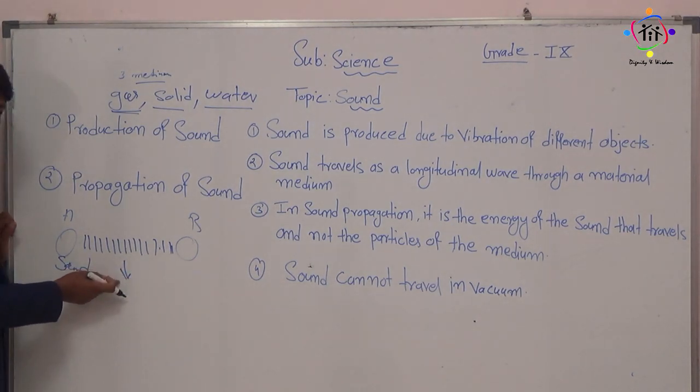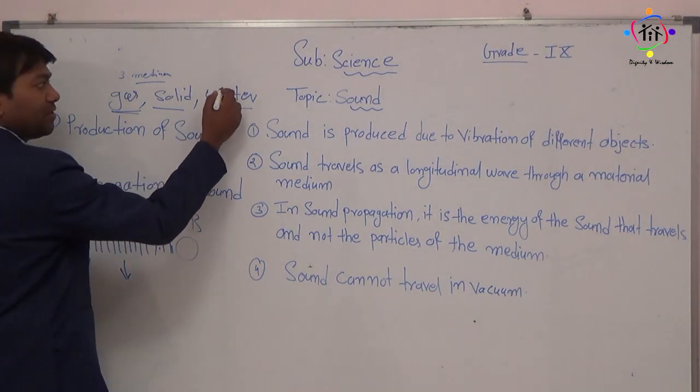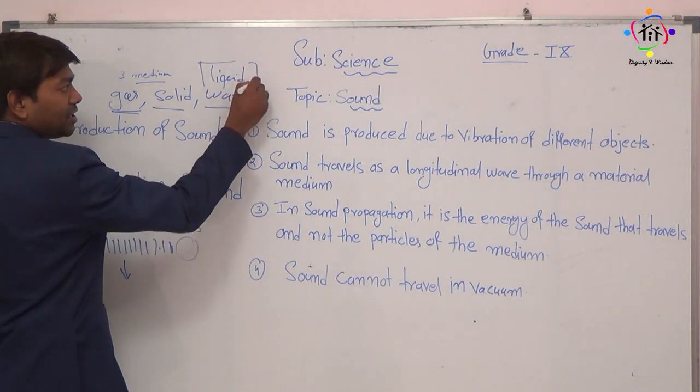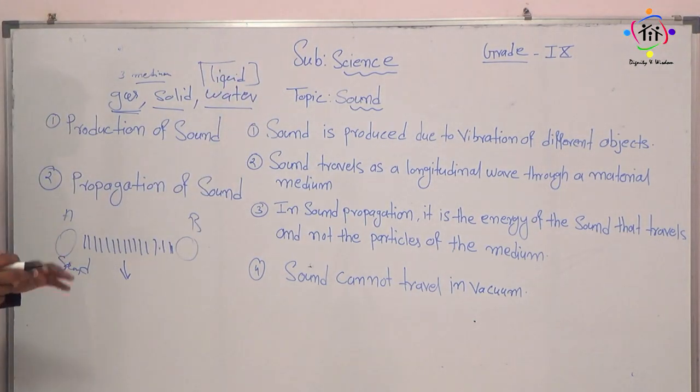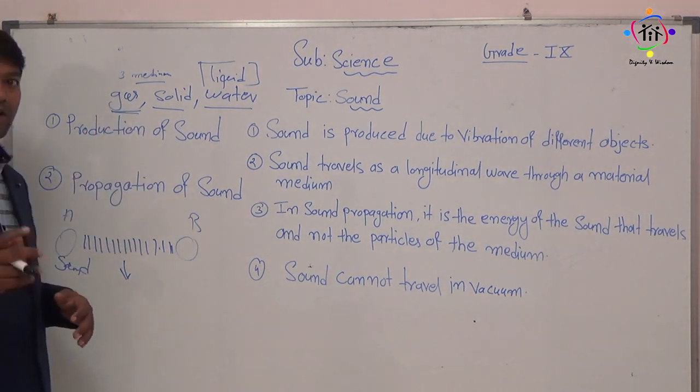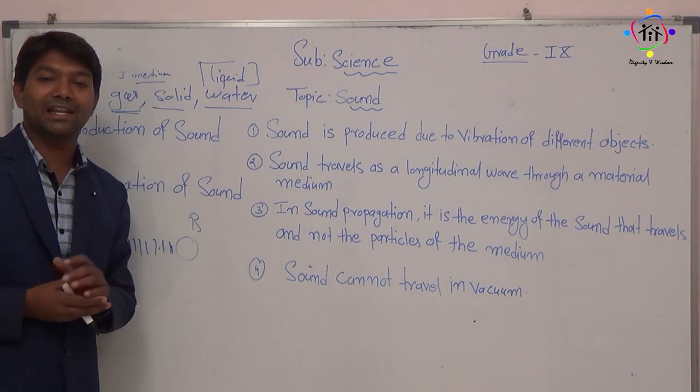It can be gas, it can be solid, it can be liquid. Okay, this water we can say as a liquid. The sound can travel through three mediums. It can be solid, liquid or gas. Now we can take an example.